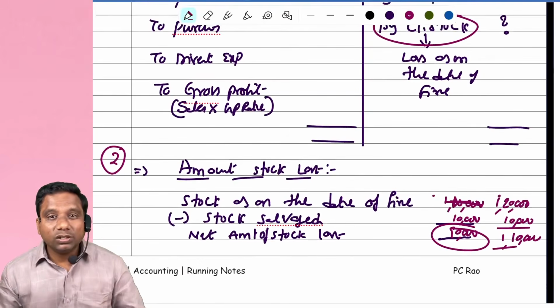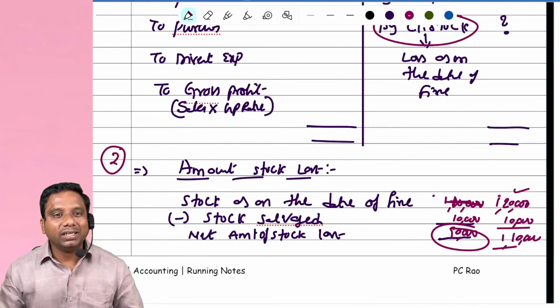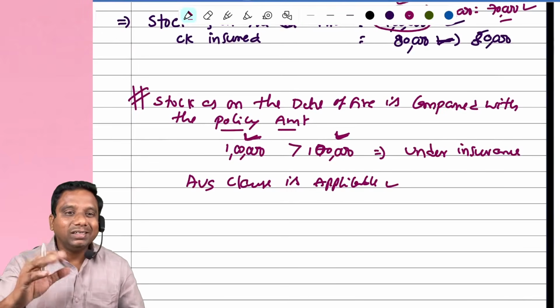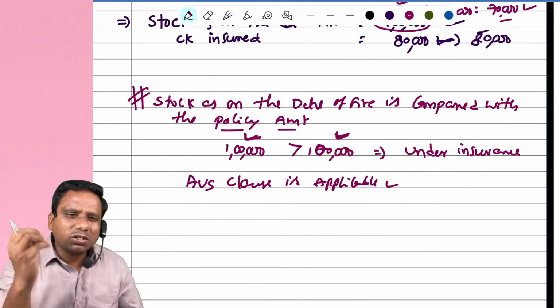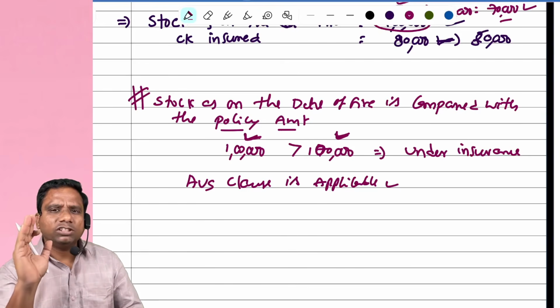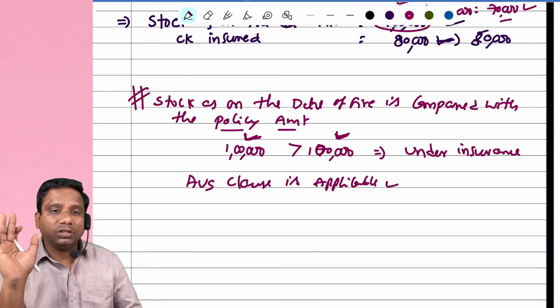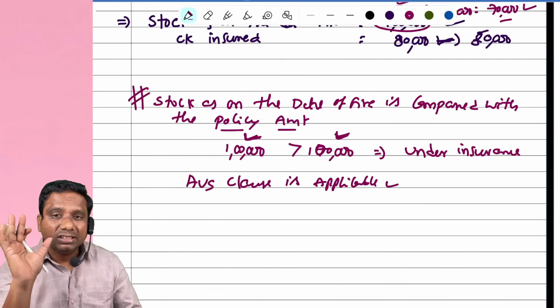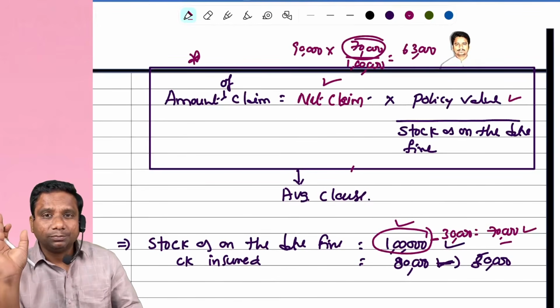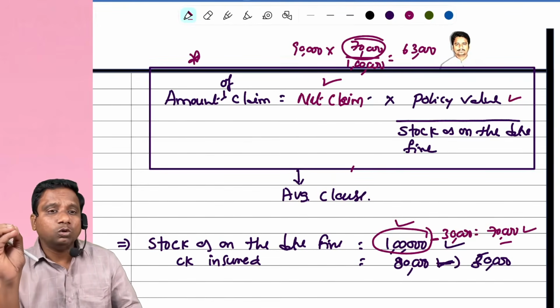Actually goods are 1 lakh 20,000, but you have taken a policy for 1 lakh. Under insurance again. Most of the situations we have under insurance only. Is it clear? So in case of under insurance, the average clause is applicable. This is how we calculate the amount of claim.